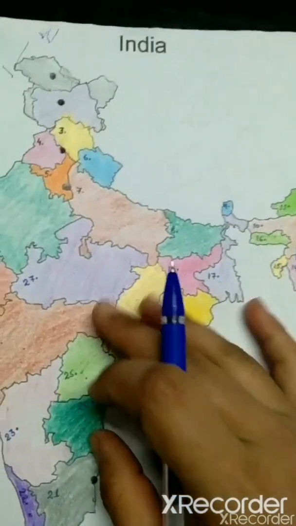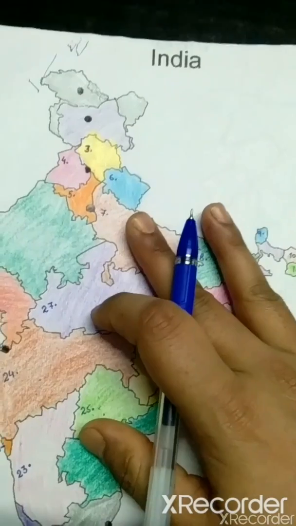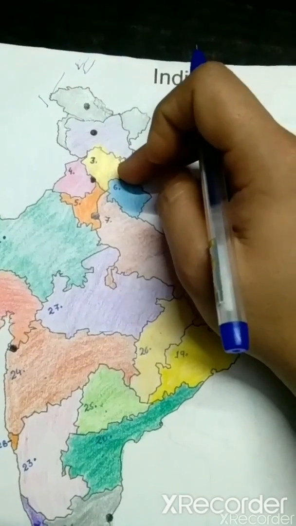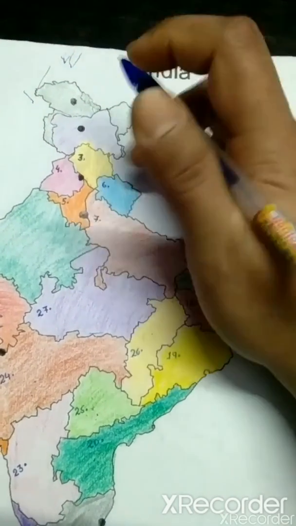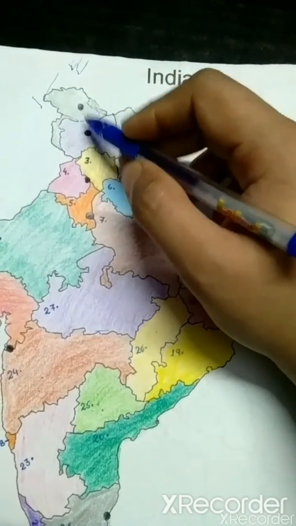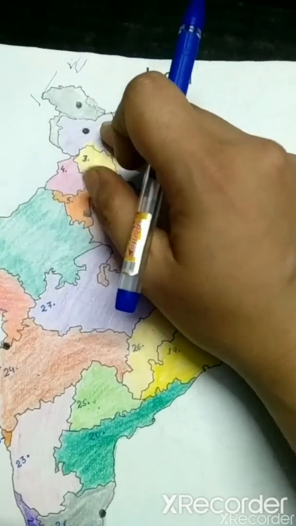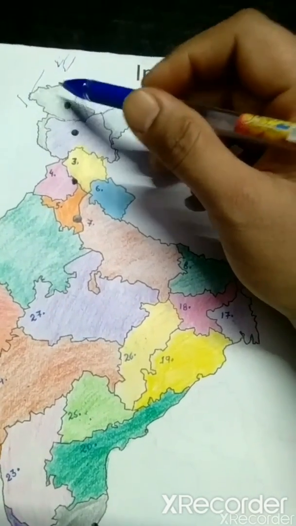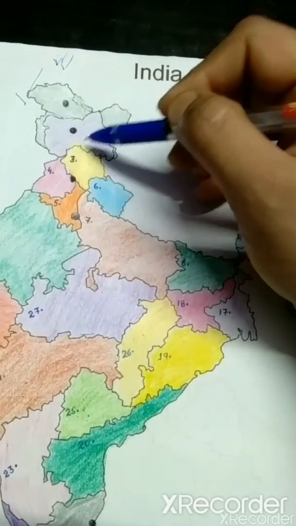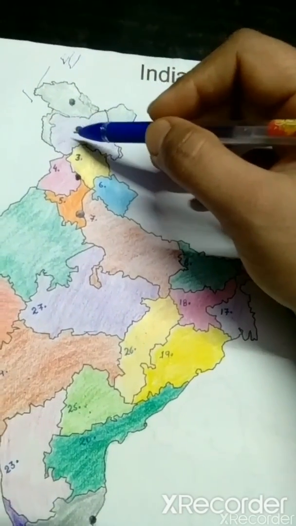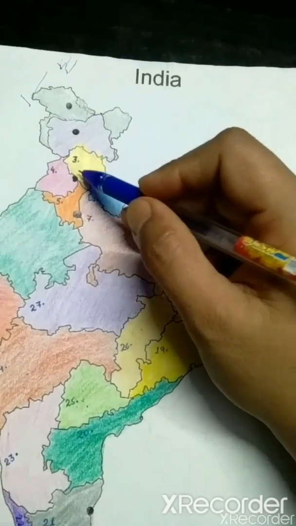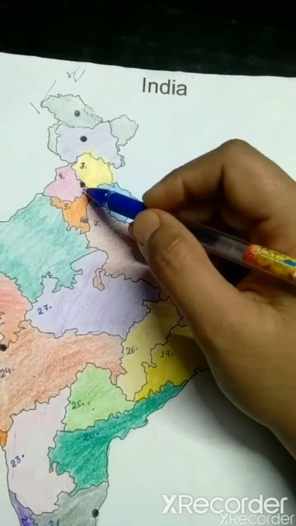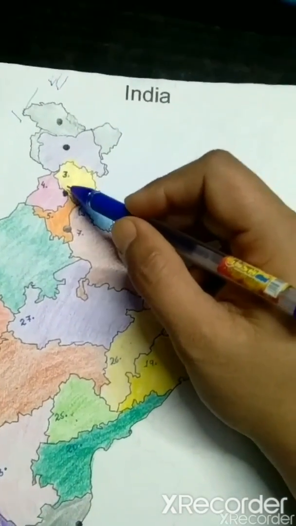Okay, now let's see our union territories. Till 2019 we had only 7 union territories, but in 2019 it was decided that Jammu and Kashmir will divide into 2 parts, and those 2 parts will become union territories. The first part is Ladakh. Ladakh and Jammu and Kashmir became the union territories of our country. Okay. Now the third one is Chandigarh. We already explained, Chandigarh was the capital of Punjab and Haryana, and it is one of our union territories also.